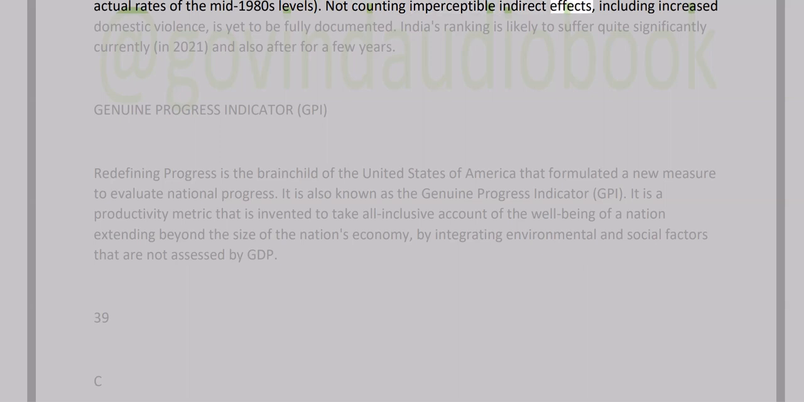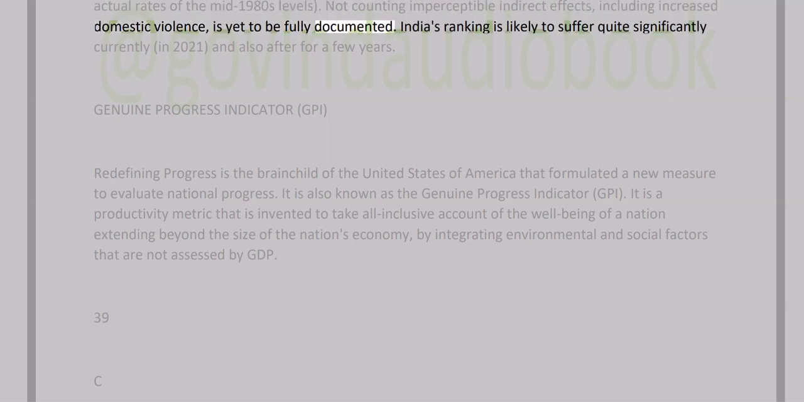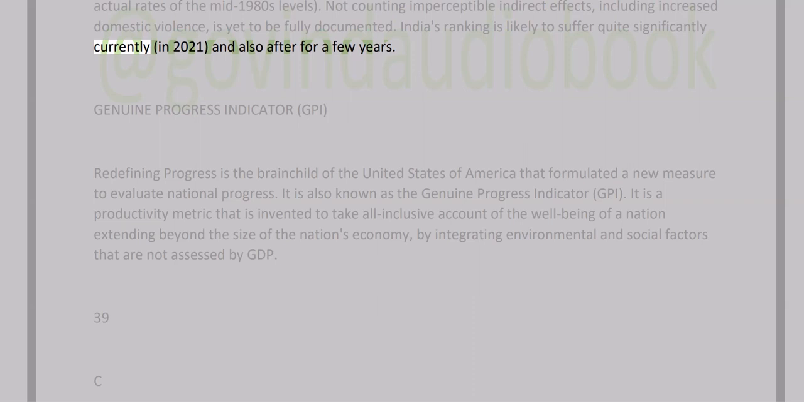This is not counting imperceptible indirect effects, including increased domestic violence, which are yet to be fully documented. India's ranking is likely to suffer quite significantly currently, in 2021, and also after for a few years.